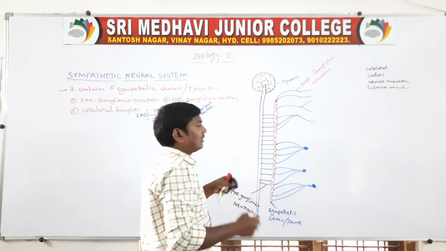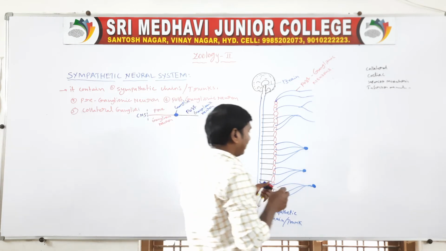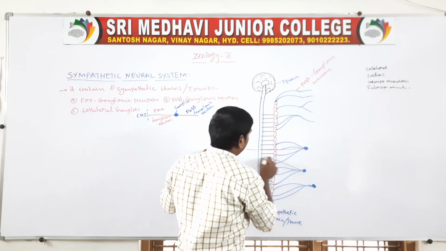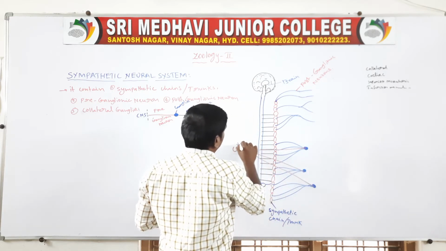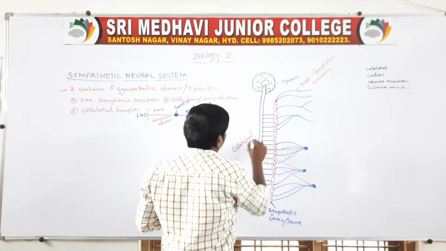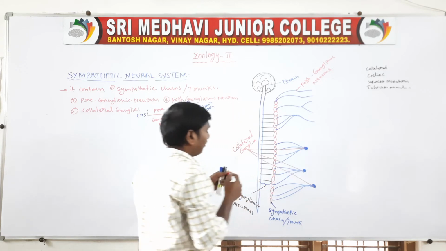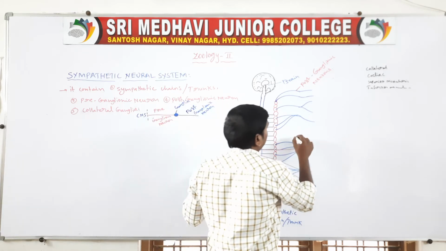Next one. These ganglia are called collateral ganglia. There are three collateral ganglia. This ganglia name is called celiac.